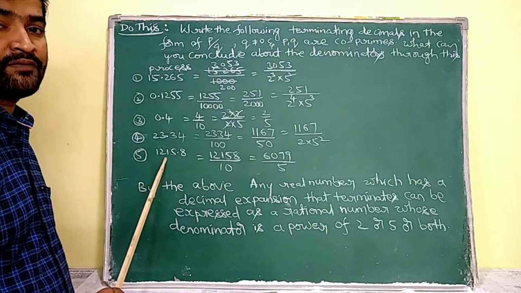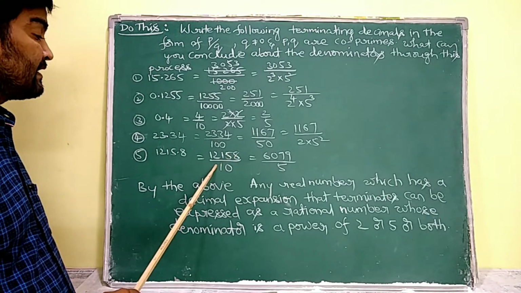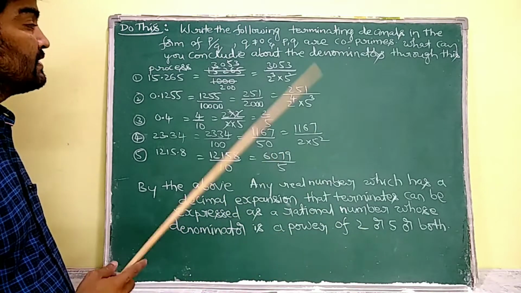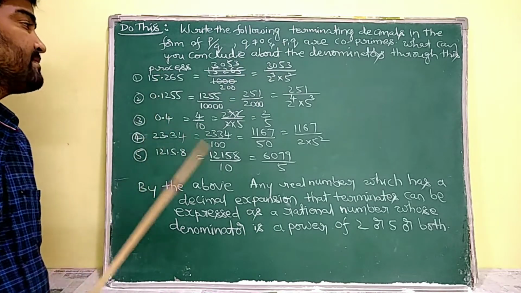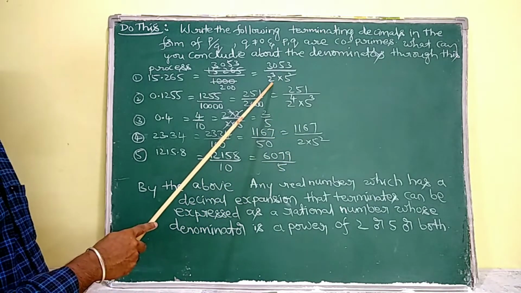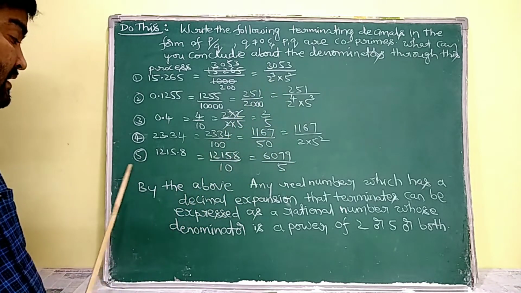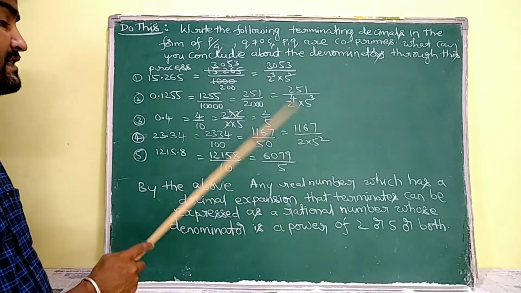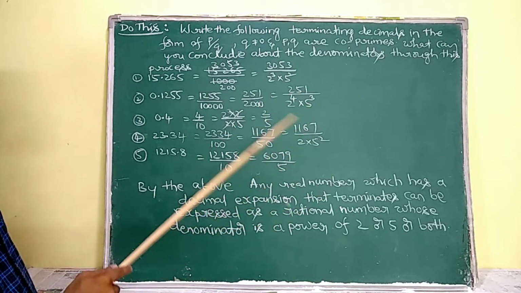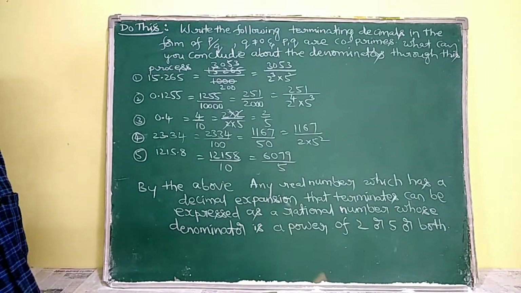So 1215.8 is equal to 12,158 by 10, and by dividing it with 2, 6079 by 5. Now just see all these terminating decimal expansions are expressed as rational numbers with denominators as the powers of 2 or the powers of 5 or both 2 and 5. So that is our conclusion. By the above, any real number which has a decimal expansion that terminates can be expressed as a rational number whose denominator is a power of 2 or 5 or both 2 and 5.